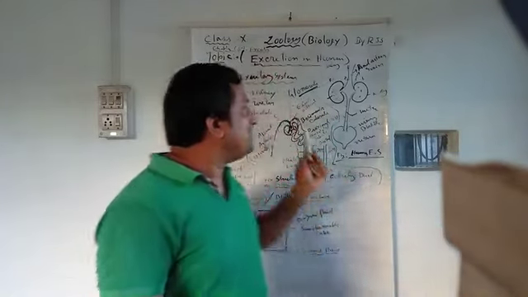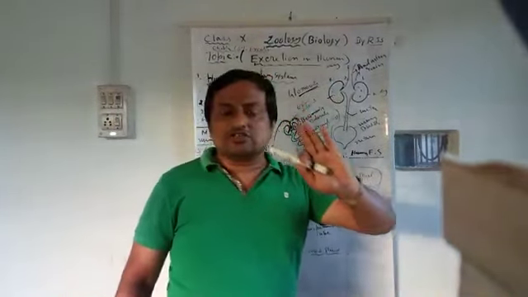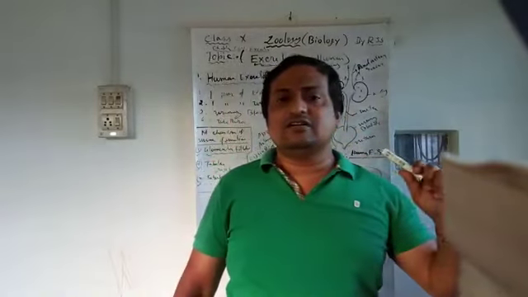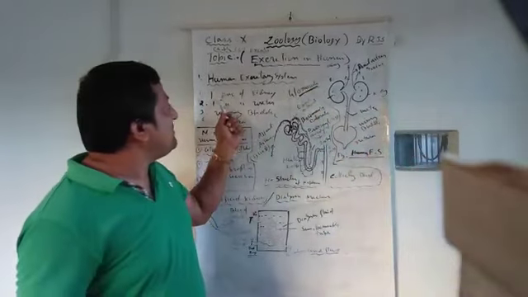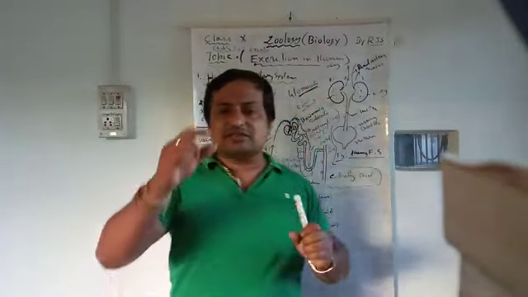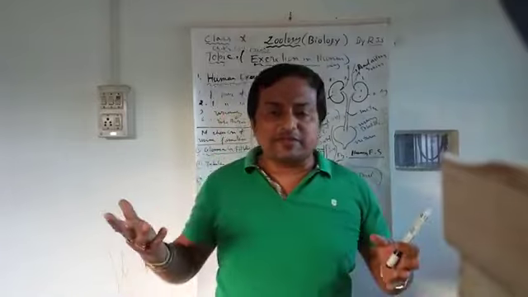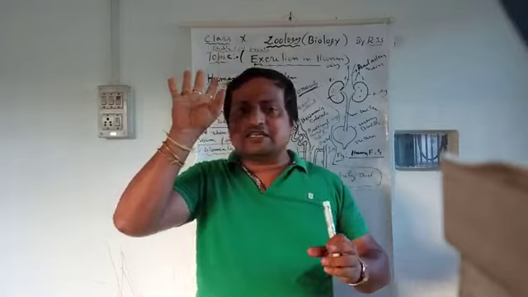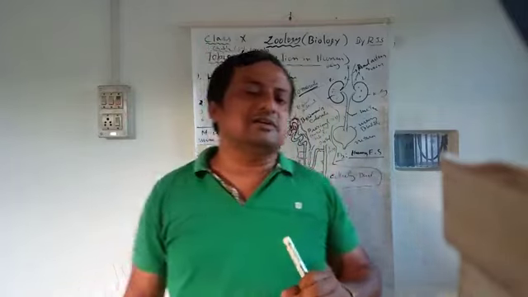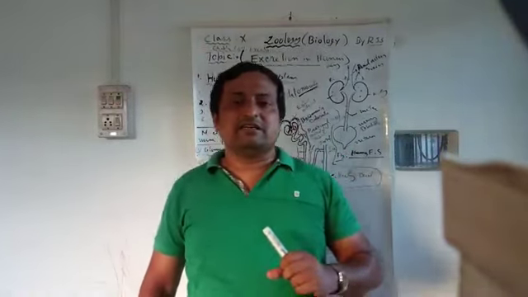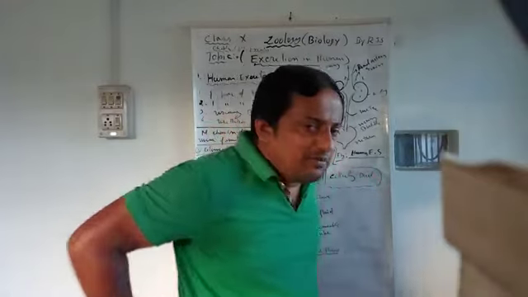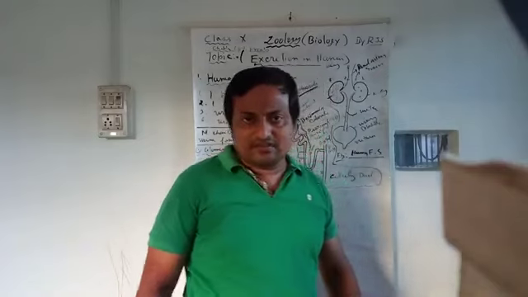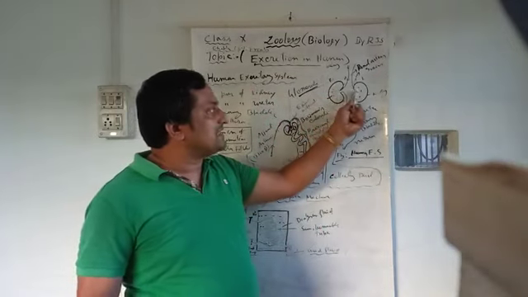Humans have a well-developed excretory system, which consists of a pair of kidneys, bean-shaped structures. You have already seen the shape of a bean seed, like rajma. There you see a middle point with a hole and a bean shape. Here also there is a pair of reddish-brown kidneys, bean-shaped, present in the abdomen, on both sides of the backbone.